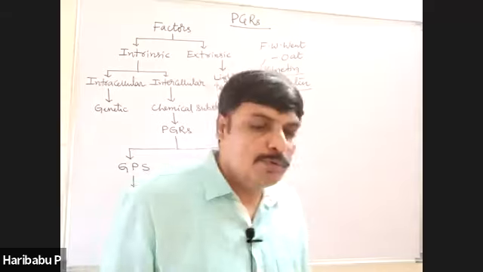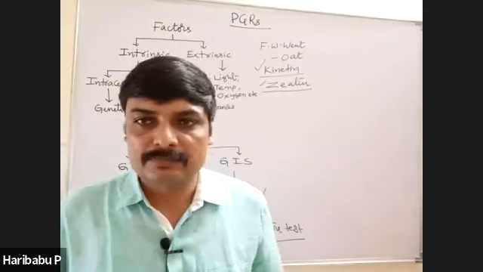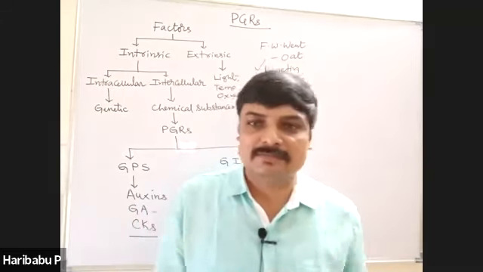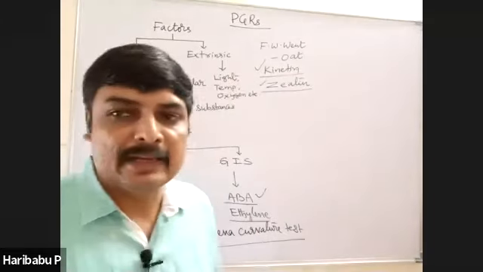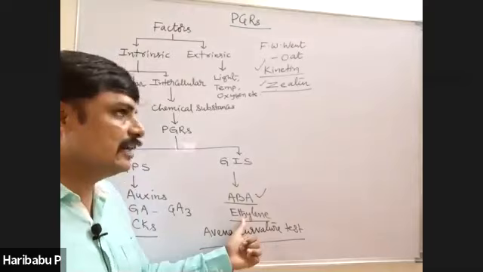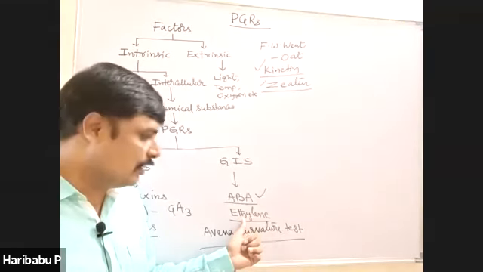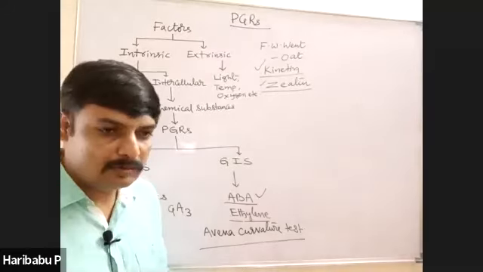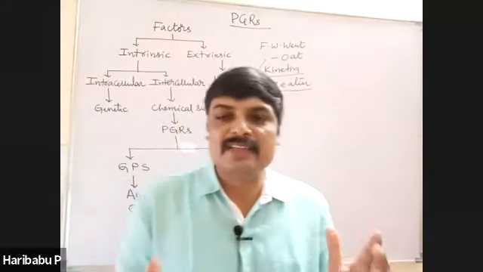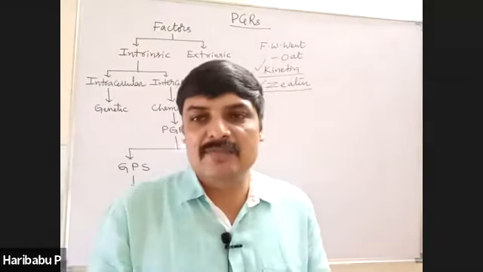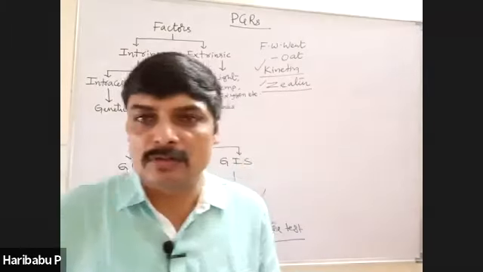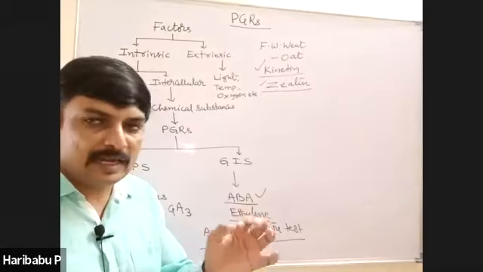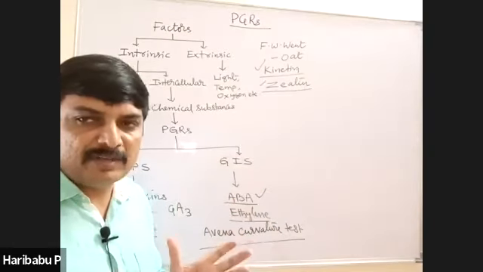Then, which hormone is the fruit ripening hormone? Ethylene. Ethylene is a fruit ripening hormone. Next. Which hormone induces cell division? Cell division inducing hormone. Cytokinins. Cyto means cell, kinin means division, the name itself.